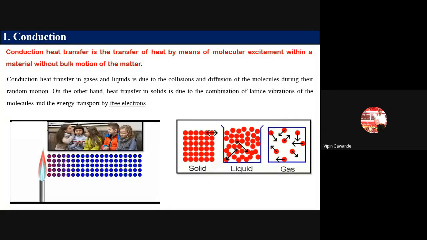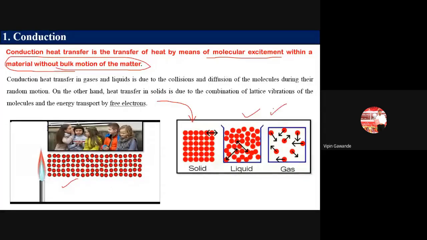Okay, and the most important thing here is that there is no movement of the molecules in this mode of heat conduction. So heat conduction occurs by means of what? Molecular excitement. This is predominant in solids, rather than in liquids and gases.